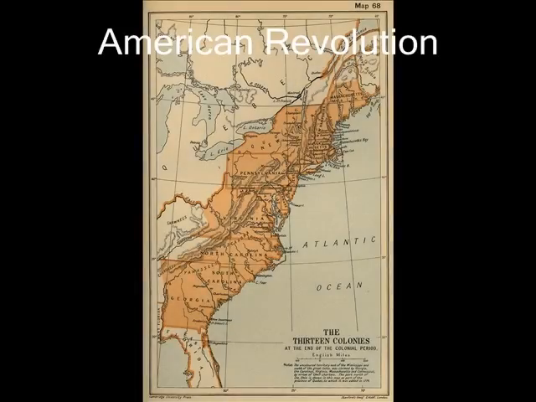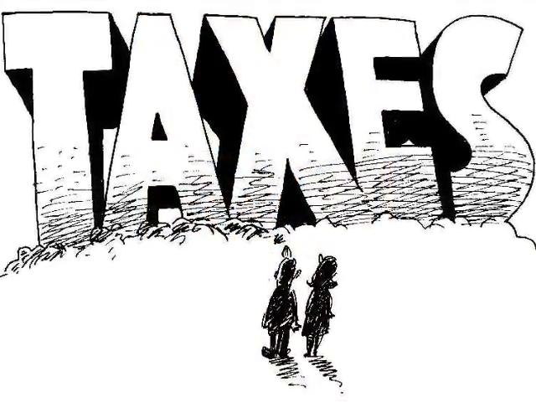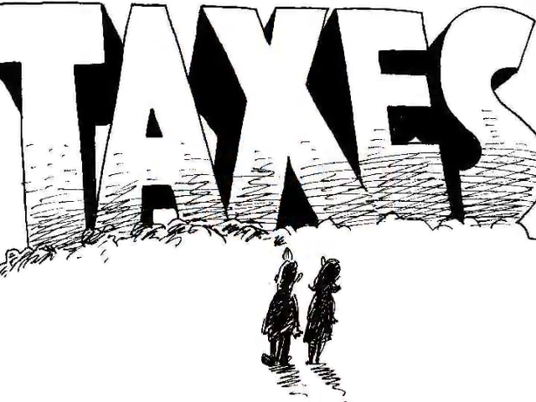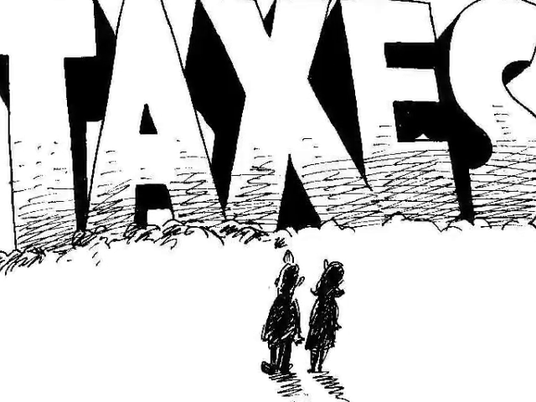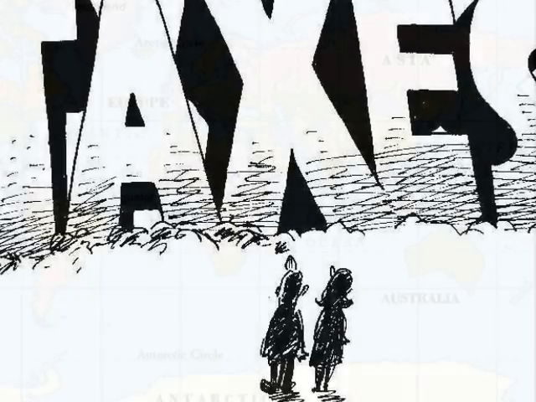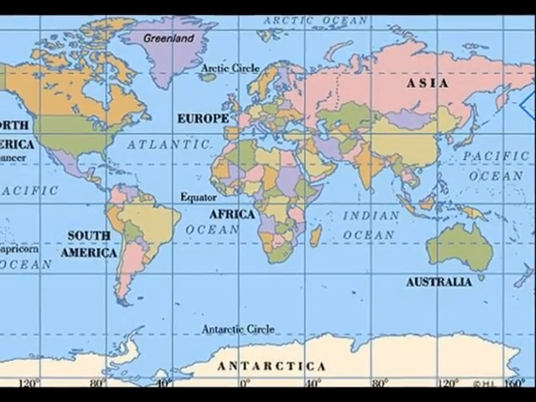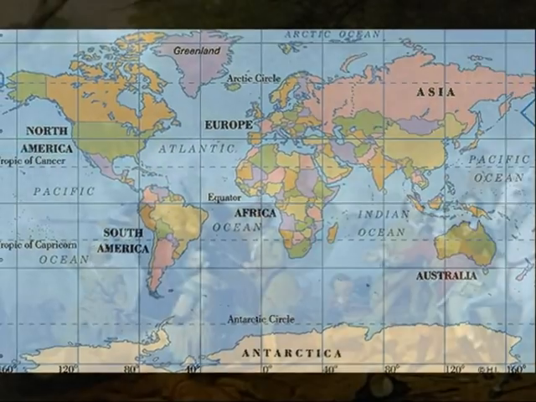The original 13 colonies fought against their mother country of Great Britain for their independence. Without having any representation in the British Parliament, the mother country forced the colonies to pay taxes. The colonies retaliated with the phrase, "no taxation without representation." Because Great Britain was so far away, the colonies already felt a strong streak of independence.